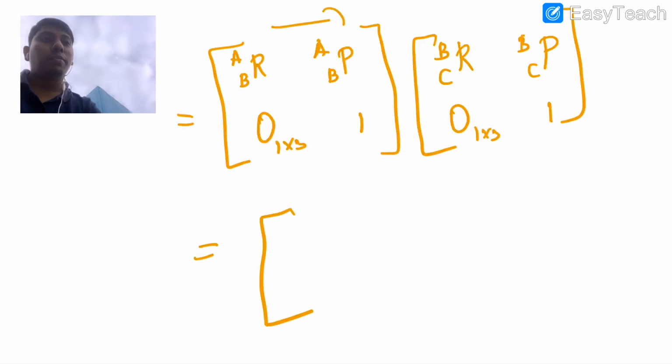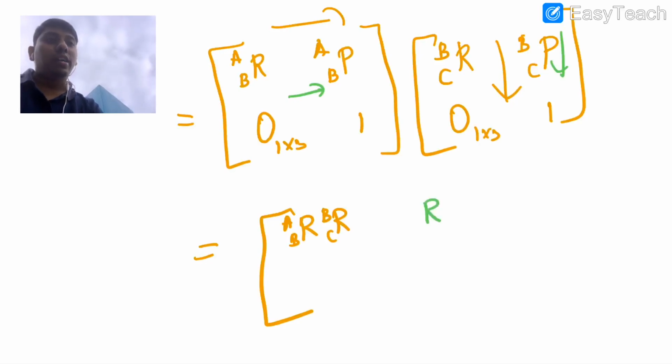This multiply goes here. So this is RBA, then RCB. Then what you will get here, this is 0 into P, so it won't be there. When I take this to this, what will be there? R A B, P B C, right? Then you have P A B.